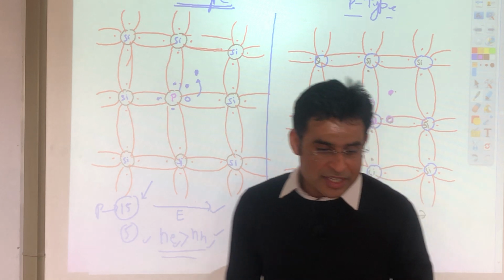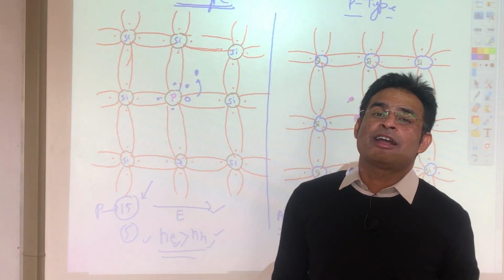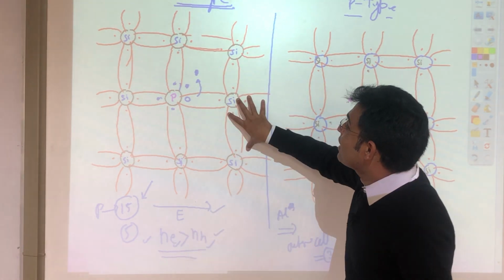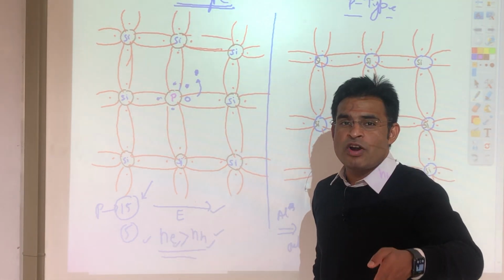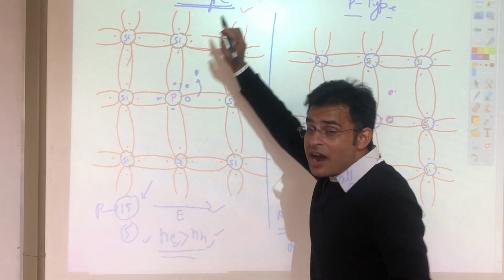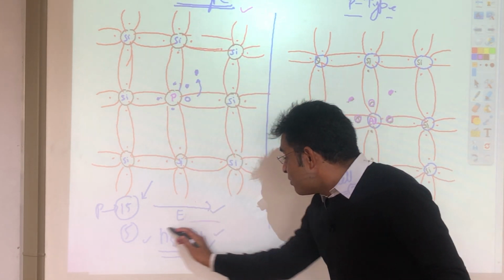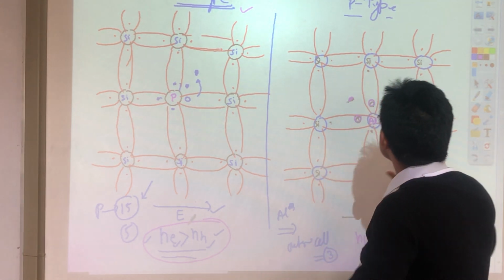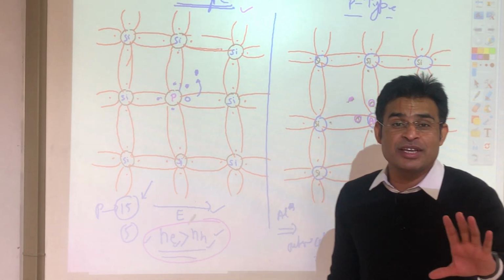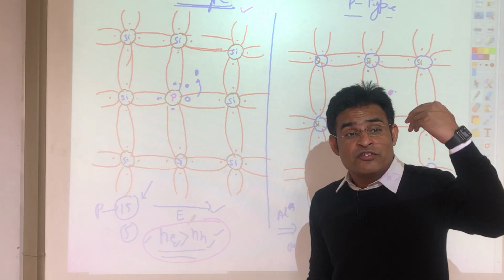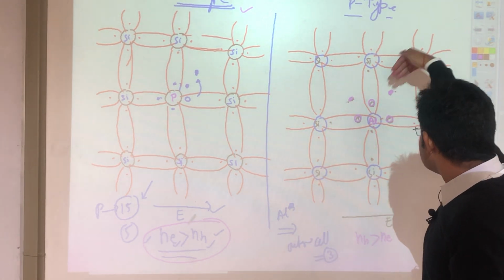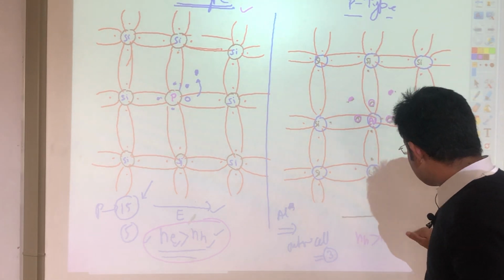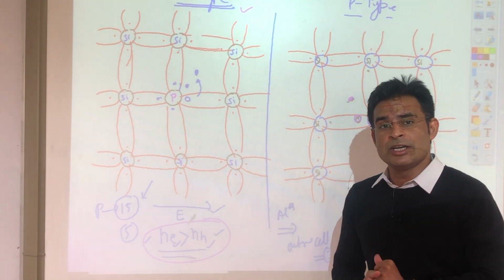So if somebody asks you what is an n-type semiconductor and what is a p-type semiconductor, simply you can say in a pure semiconductor, if you mix the 15th group of the periodic table, it's called n-type, or else you can also say the number of electrons should be greater than the number of holes. Second case, what is p-type? In a pure semiconductor, if I mix the 13th group of elements, example is aluminum, that is called p-type, or else the number of holes will be greater than the number of electrons.